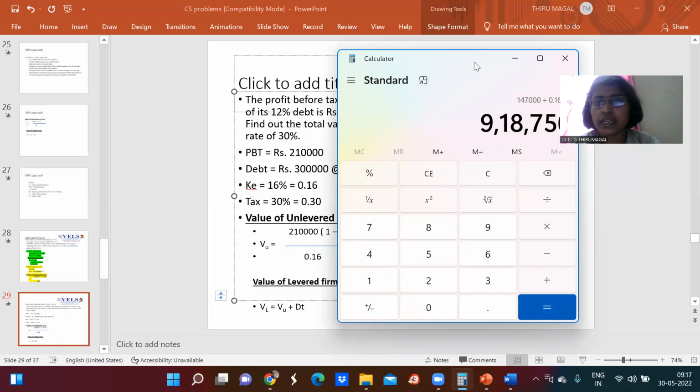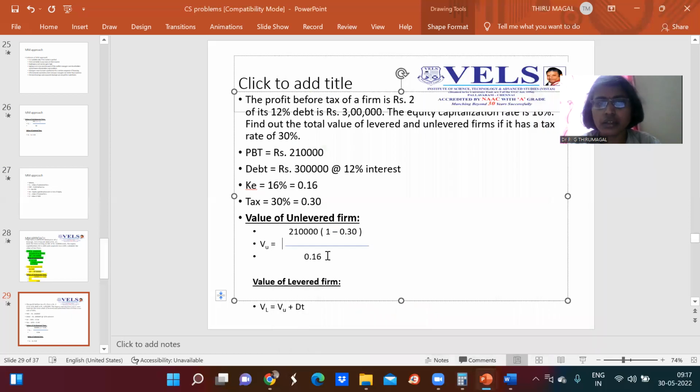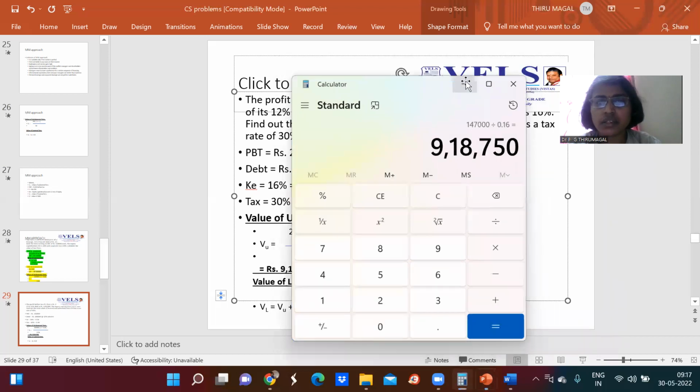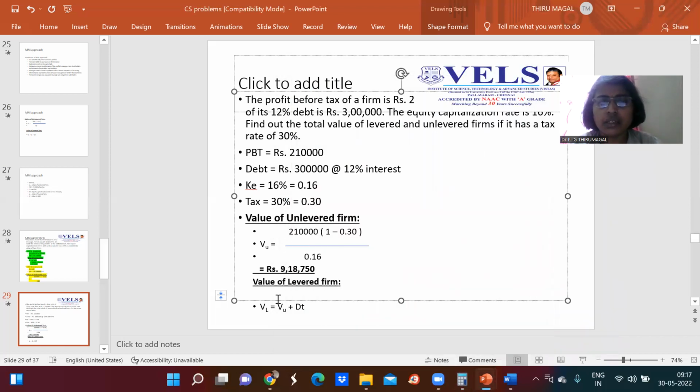Which means 9,18,750 rupees. 9,18,750 is the value of the unlevered firm. Then we need to calculate the value of the levered firm. We can calculate the value of the levered firm as the value of the unlevered firm plus debt into tax.